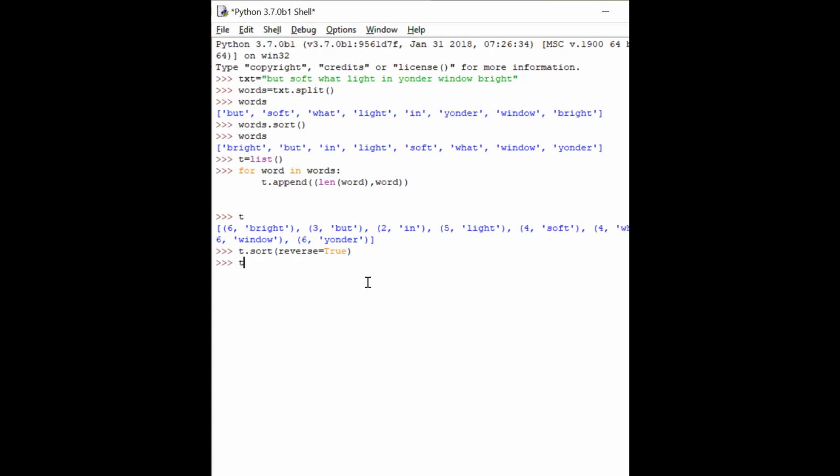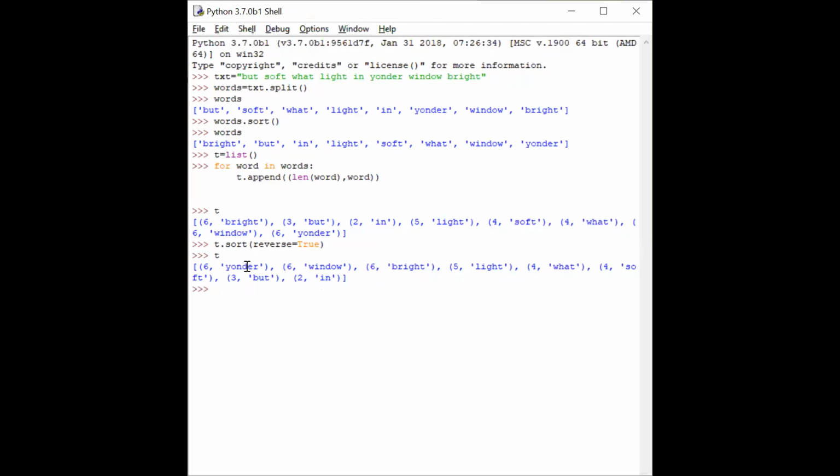Now you try to print T. What is it giving me? If you see, the largest length word is coming first. Yonder is the largest, yonder, winter, bright are the largest length words of length 5. Light, water, so it's all arranged in descending order.